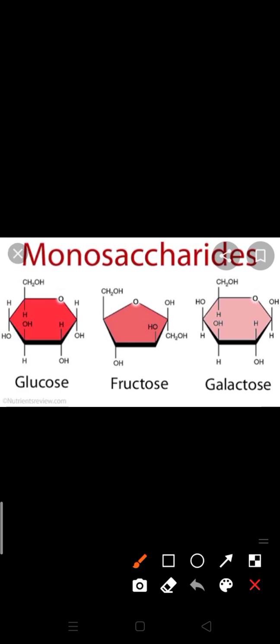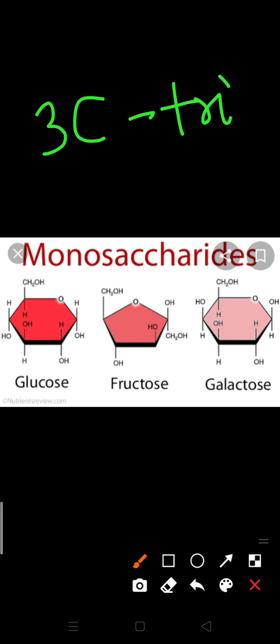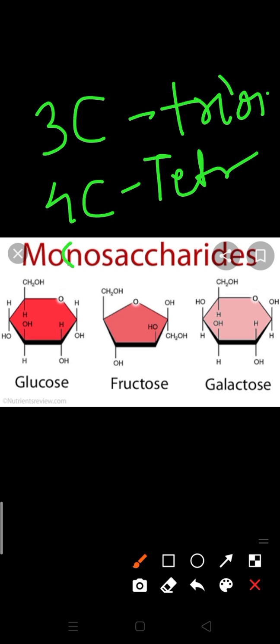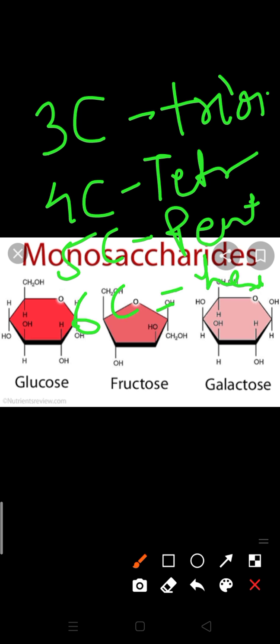If 3 carbons are present, it is known as triose. If 4 carbons are present, tetrose. If 5 carbons, pentose. If 6 carbons, hexose. If 7 carbons, heptose.